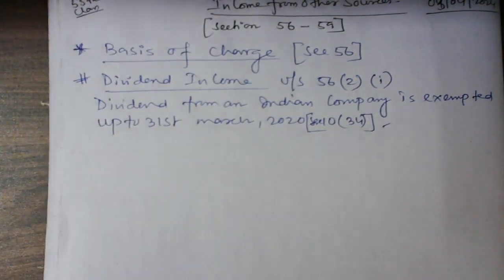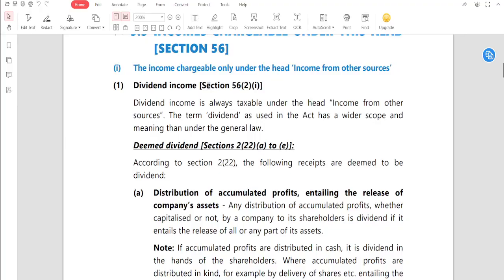And we need to understand what is called a dividend. Dividend is a very wide term. Dividend is the amount paid to or received by the shareholder in proportion to his shareholding in a company out of the total sums so distributed. So any money earned by the company, after meeting expenditure, that is left in the hands of the company and distributed can be termed the amount of dividend.